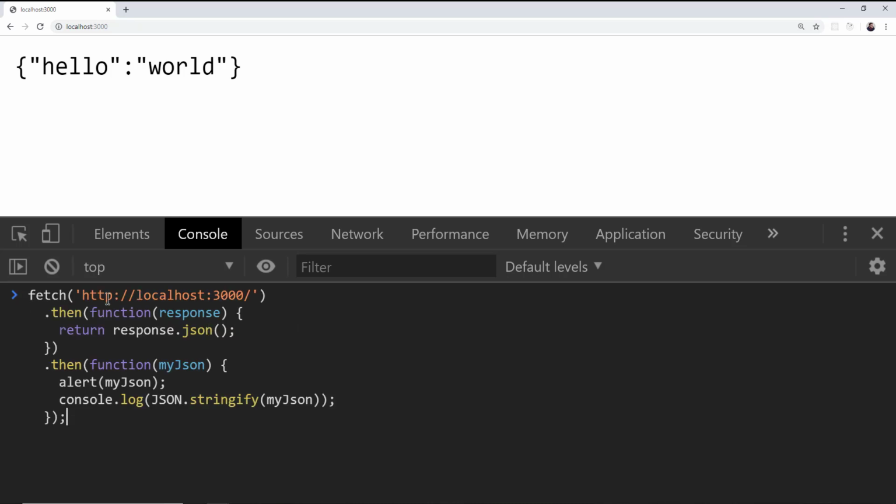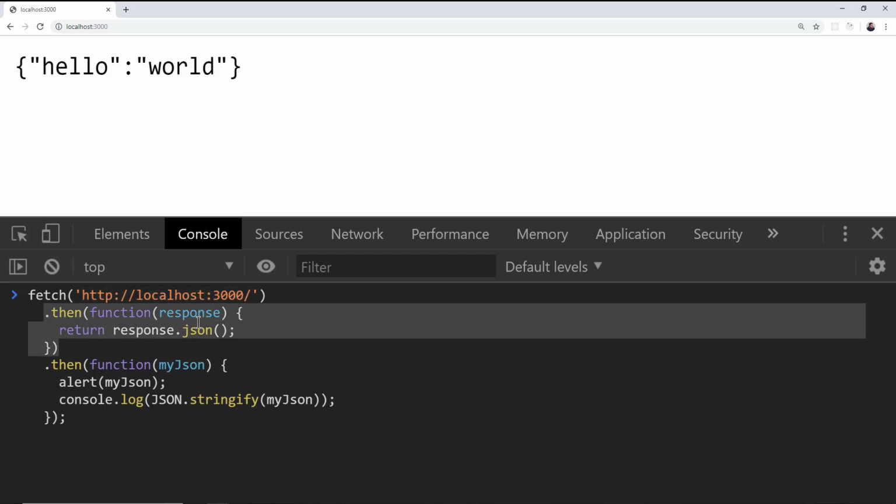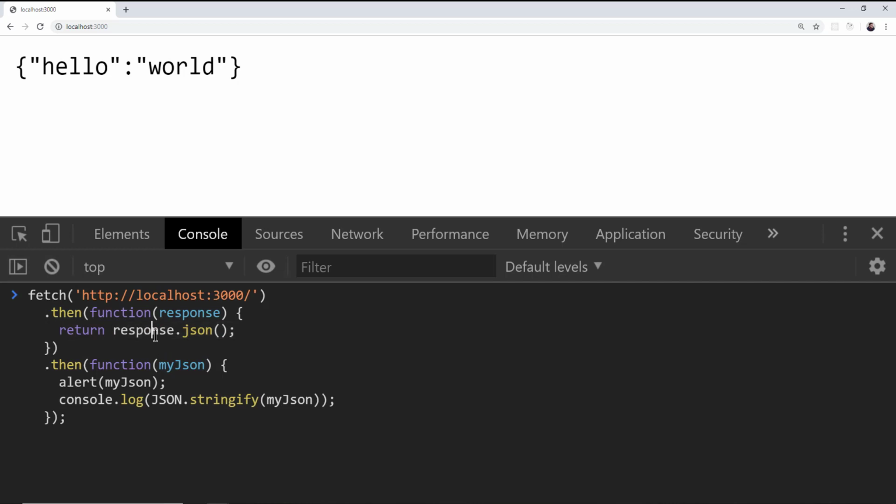So if we were to go ahead and use the fetch API, and we're going to make a request to our endpoint, localhost, and then this is a promise. So this is going to return a promise, and then eventually you're going to get this response.json, and then we're going to pass it down into the callback function here, and we're going to alert the response that's coming back. It is obviously going to be an actual JavaScript object, a JSON object that you could interact with using Vue or Angular or React or whatever it is. And then here we're actually taking the JSON object and turning it into a string, or a JavaScript object, I should say.